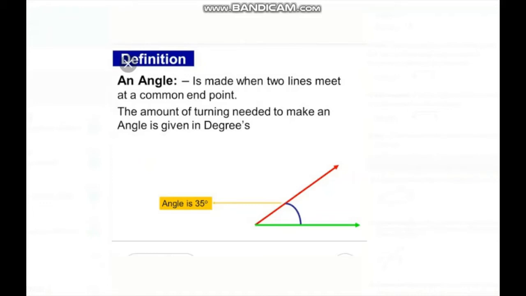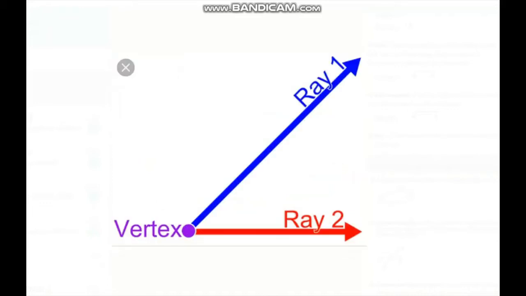Okay, an angle is made when two lines meet at a common end point. The amount of turning needed to make an angle is given in degrees. Okay, in this figure the angle is 35 degrees. Two rays, r1 and r2, these are the two rays.